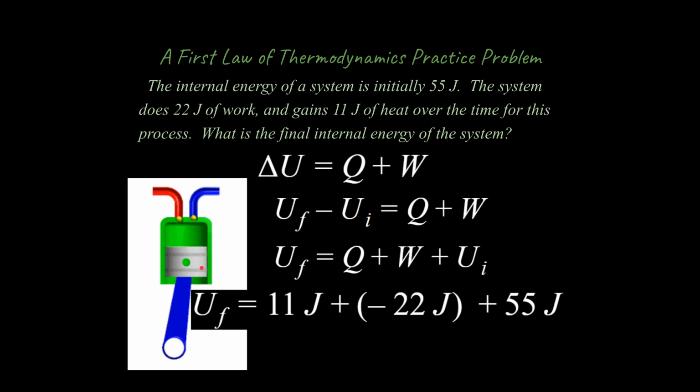That means the system is pushing against its environment. So it's kind of like on that downstroke, the piston right here, pushing on its environment, doing work. That means the system is losing energy in the process, and so that needs to be accounted for as a negative 22 joules. So we just are careful with our sign and we get our answer of 44 joules.